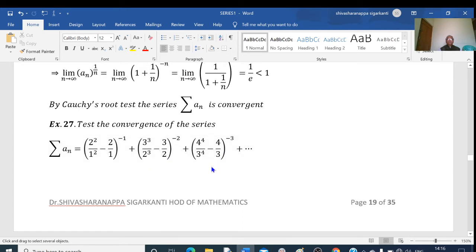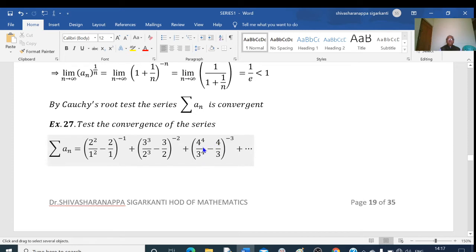Third term denominators 3, 3. Therefore, in the nth term the denominator must be n. And then, what about the numerators? This is 1, 2, 2. This is 2, 3, 3. These are 3, 4, 4. Therefore, in the nth term these are n, so these must be n plus 1, n plus 1.